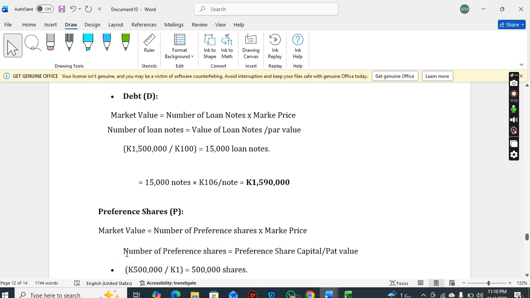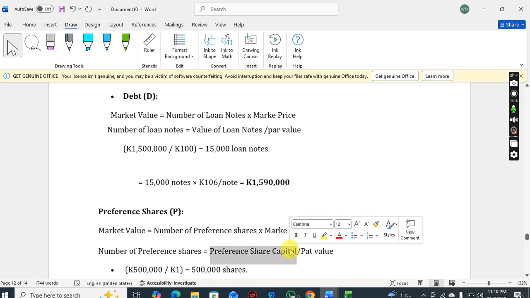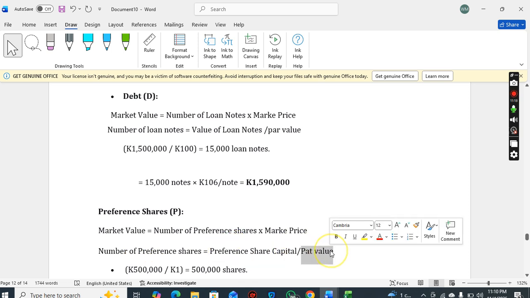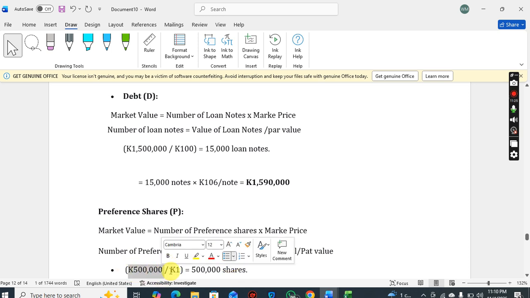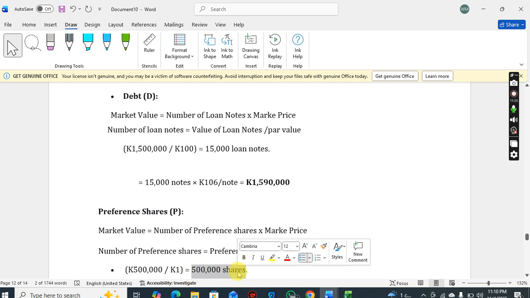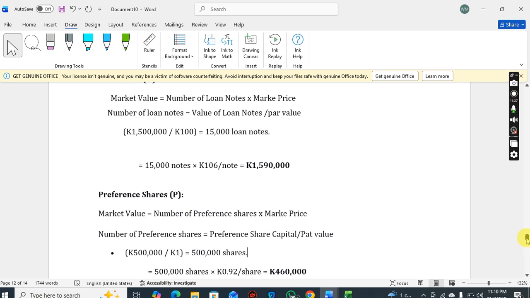So we have to get the number of preference shares. It's the preference share capital, which is on the balance sheet, divided by the par value. According to the balance sheet, the preference share capital is 500,000 and the par value is 1 kwacha. So 500,000 divided by 1 gives 500,000 preference shares. Then to get the market value, it's the number of preference shares times the market price.